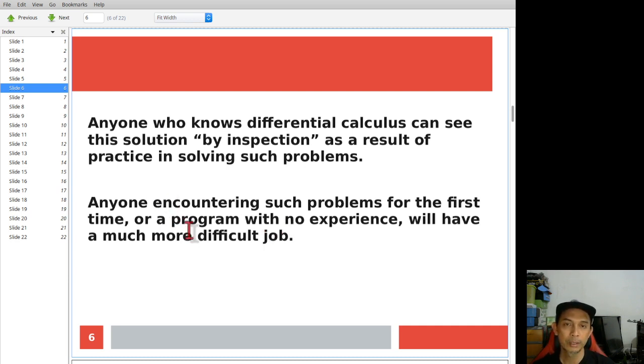It is a very simple differentiation, because we have the experience to solve such kinds of differentiation problems. But for those without experience, it is something mysterious to them. Even for a program with no experience, it is challenging to arrive from x squared to 2x.